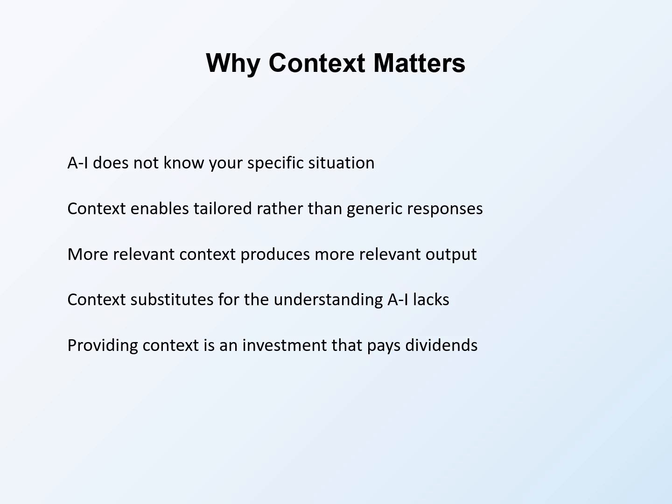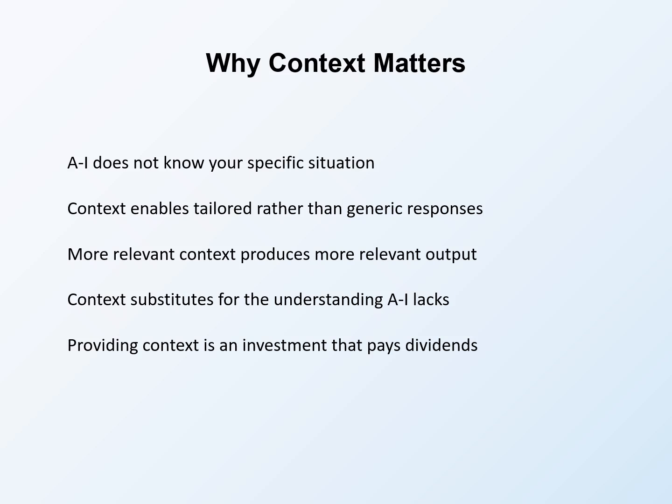More relevant context produces more relevant output, following a direct relationship. Sparse context produces loose alignment with your needs. Rich context produces tight alignment. The more you tell the AI about what matters for your specific purpose, the better it can serve that purpose.